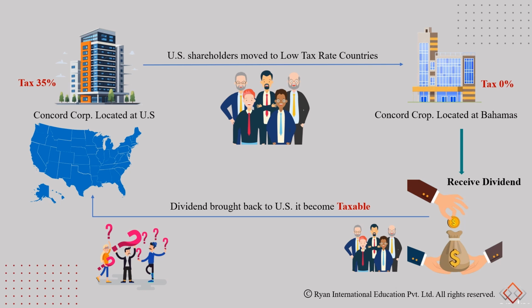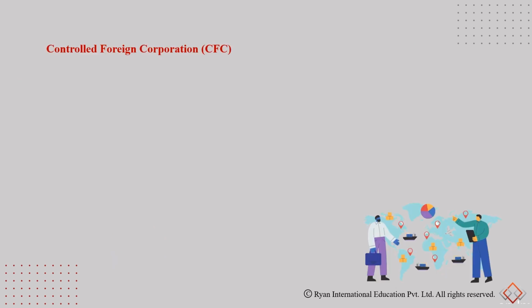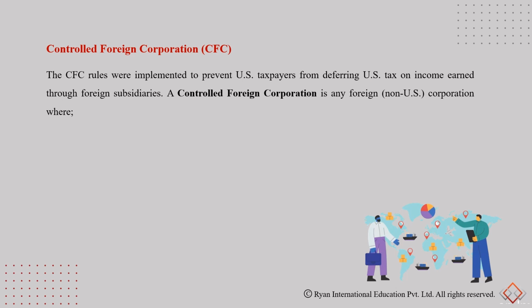There are different provisions brought in by the Tax Cuts and Jobs Act, so let's dive in. To understand these provisions, we need to understand what exactly a controlled foreign corporation, or CFC, is. A CFC is a company which is owned by US shareholders. CFC rules were implemented to prevent US taxpayers from deferring US tax on income earned through foreign subsidiaries. Without these rules, US taxpayers could potentially avoid paying taxes on foreign profits until they are repatriated.